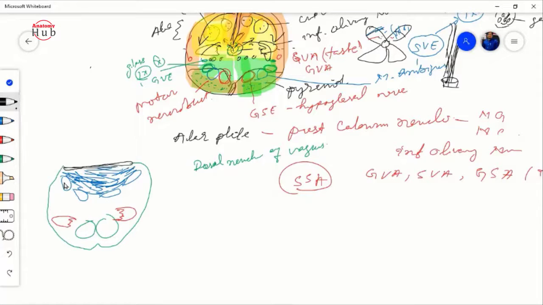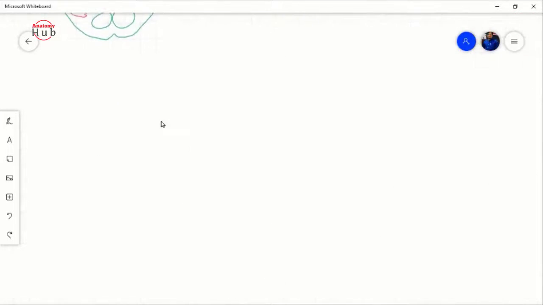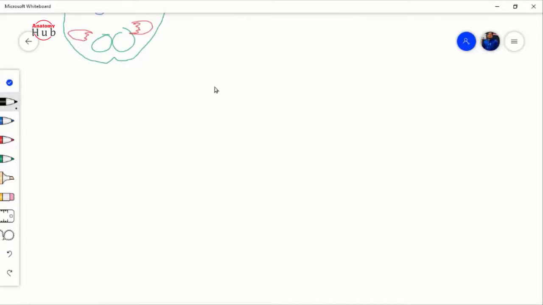So this fourth ventricle, here the presence of cuneatus, gracilis. In this way we have just opened the medulla at the upper end so that we may make the fourth ventricle over here, right? Now just make a nice diagram so that it will be easy to understand. Now we got the fourth ventricle over here, at the back side.